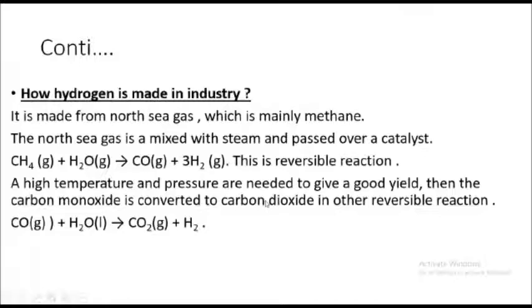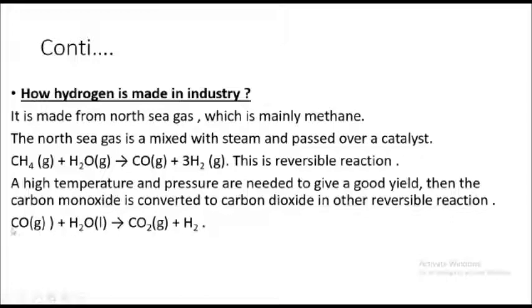After being reversed, carbon monoxide is converted to carbon dioxide in another reversible reaction, which can also be reversed to its original elements. So that other reversible reaction will look like this.